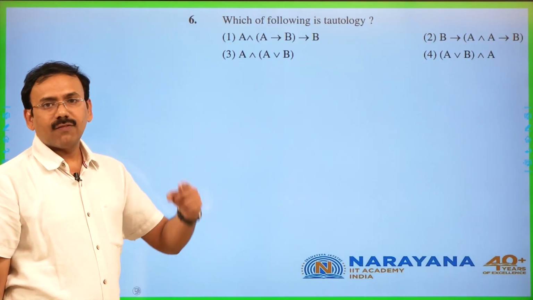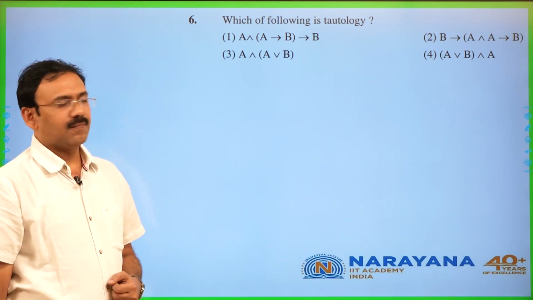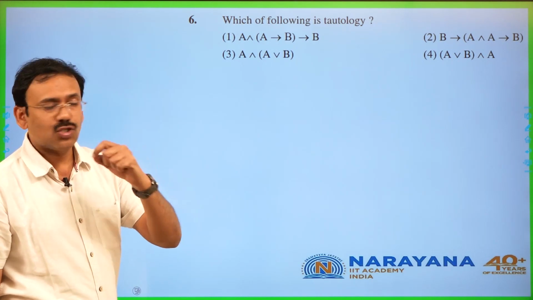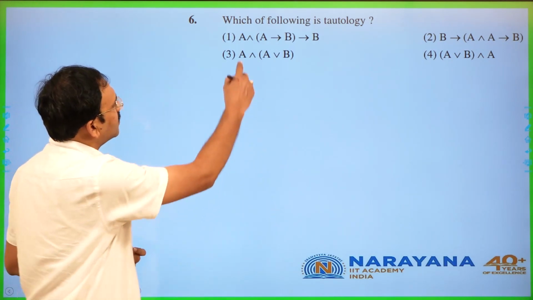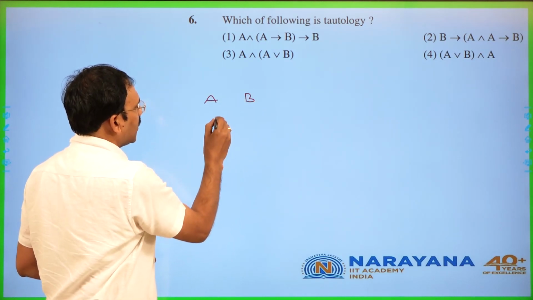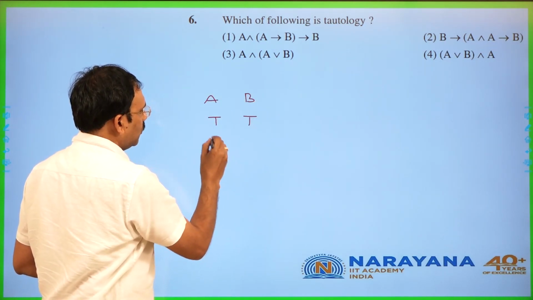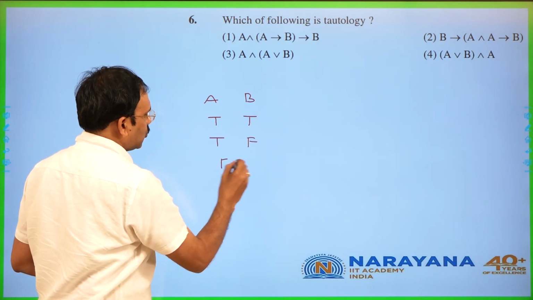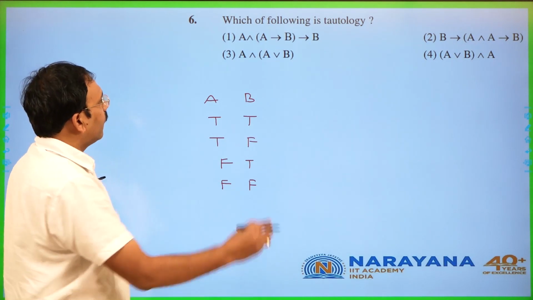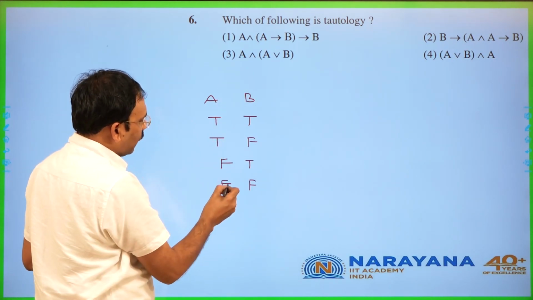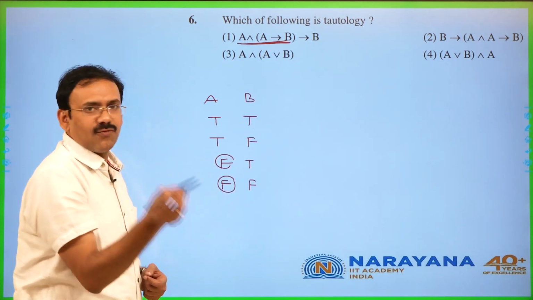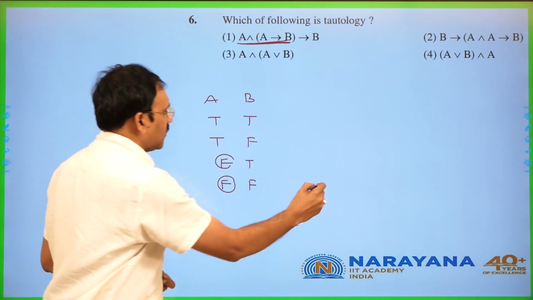You see, which of the following is a tautology? A tautology in the sense a compound statement which is always true. You just see the first statement, A, B are two statements. The possibilities are true true, true false, false true and false false. Now, whenever A is false, in these two cases, false implies any statement is true.